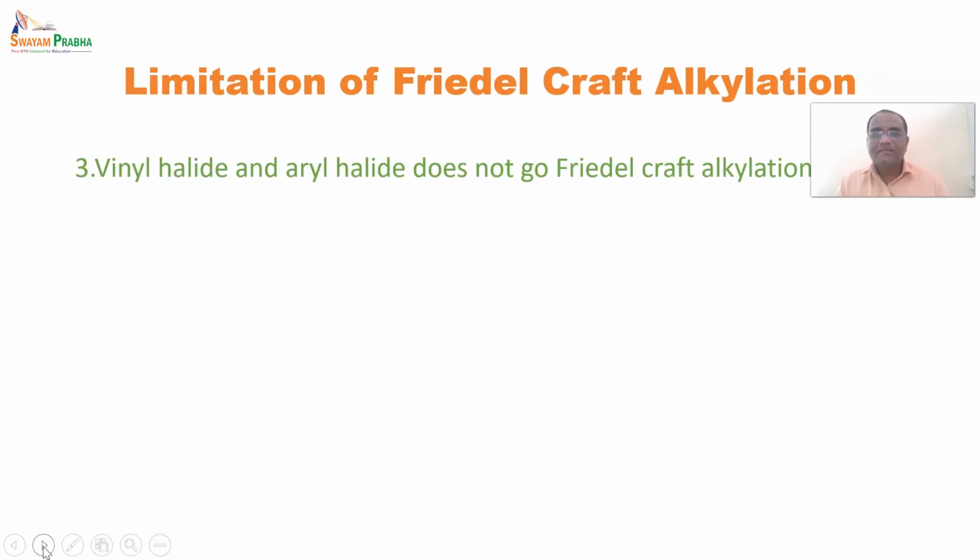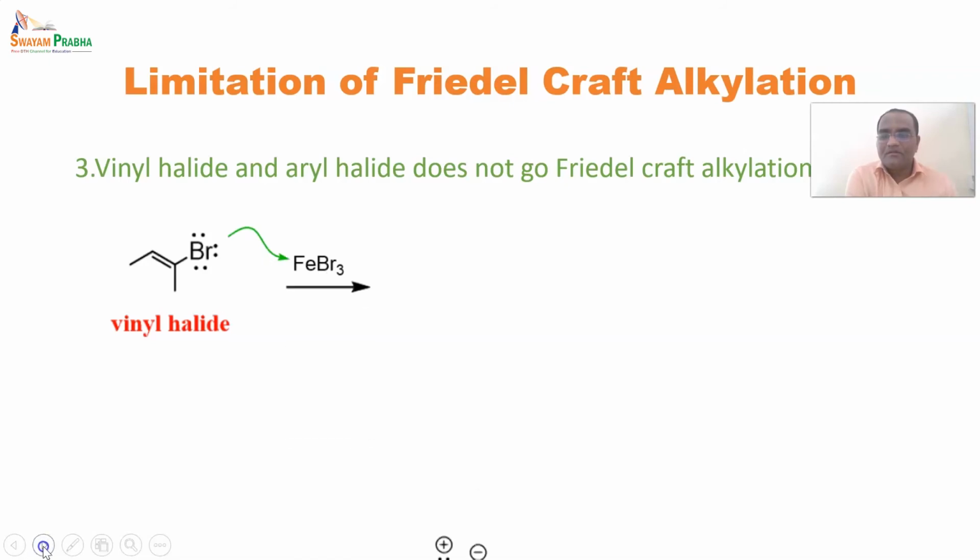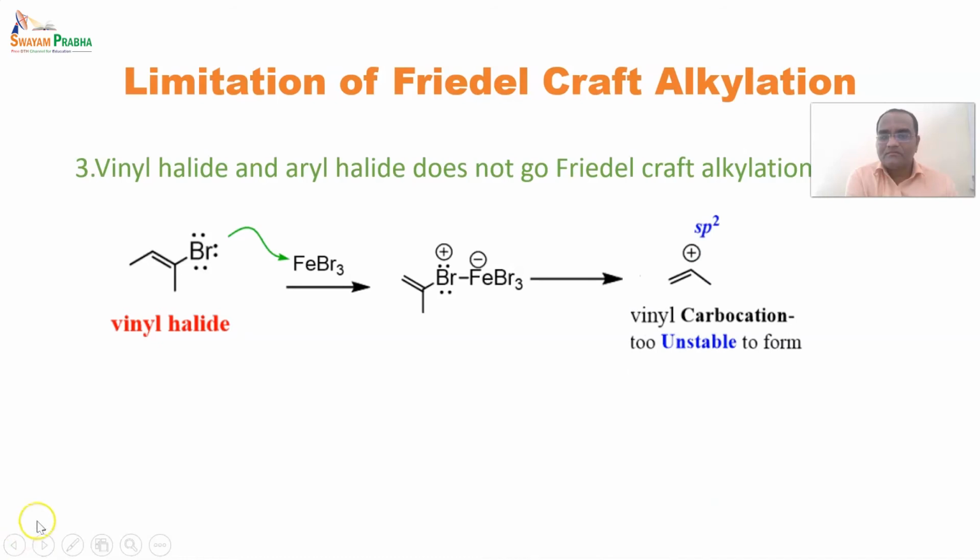Another limitation of Friedel-Crafts alkylation is that vinyl halide and aryl halide do not give Friedel-Crafts alkylation. It is due to the fact that when vinyl halide reacts with FeBr3, the Lewis acid, this one is an alkyl halide having a double bond in between.